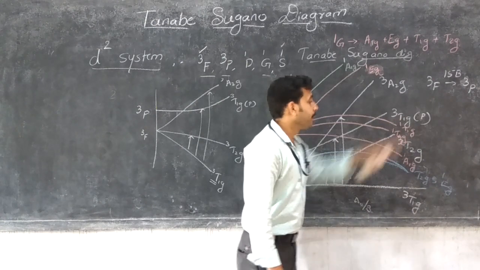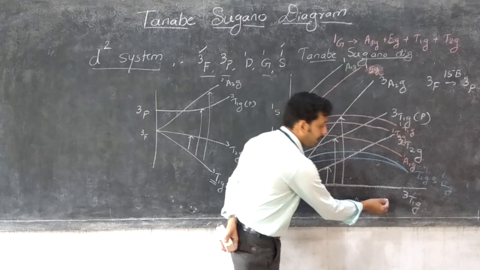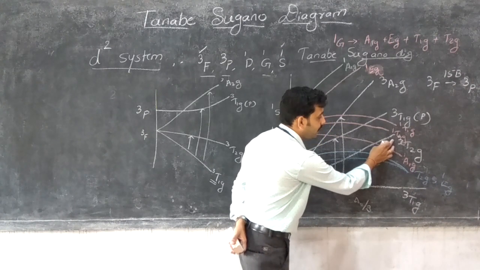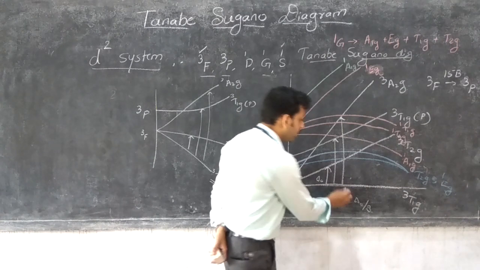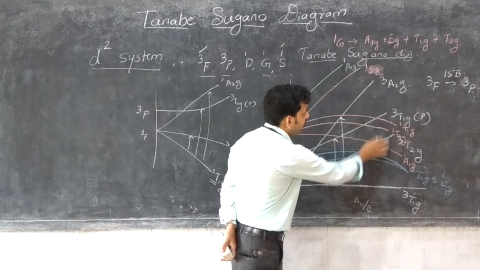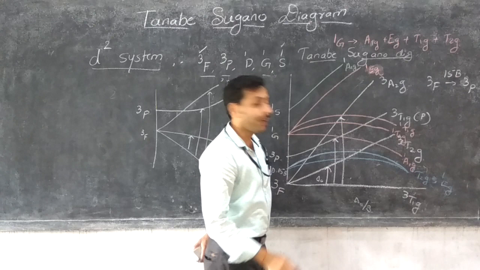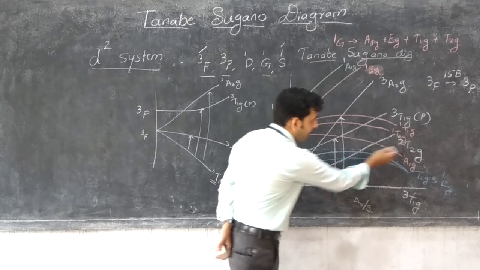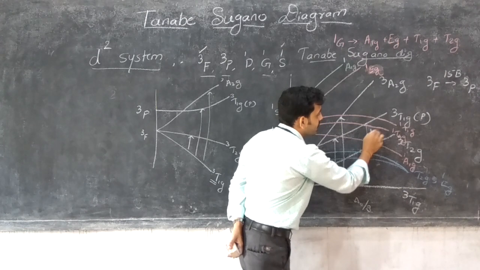The energy gap for the d-d transition 3T1G to 3T2G is delta naught, and the energy gap 3T2G to 3A2G is also nothing but delta naught.